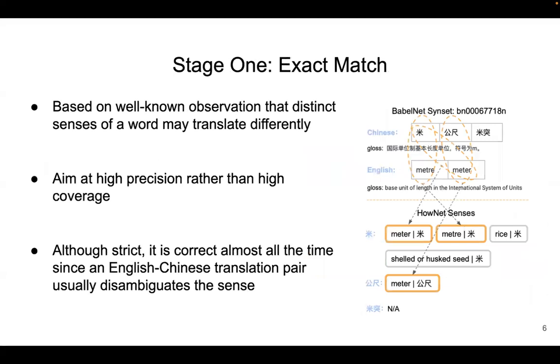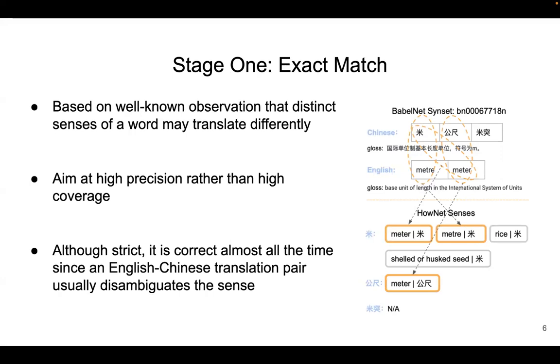Our first stage uses a strict criterion for aligning a BabelNet synset to a HowNet sense, which is aimed at high precision rather than high coverage. Later on, the stages will aim at improving the coverage. It exploits the fact that each HowNet sense is